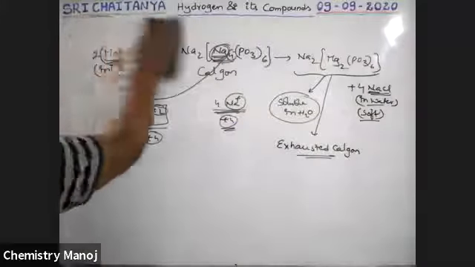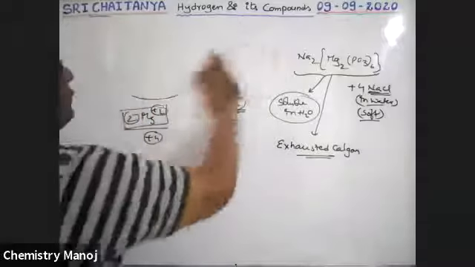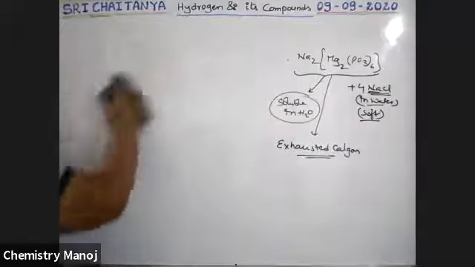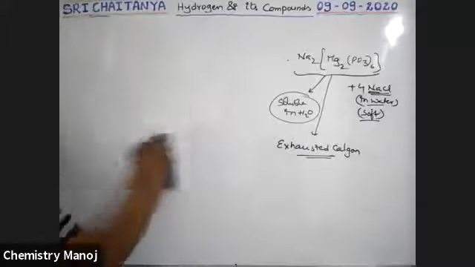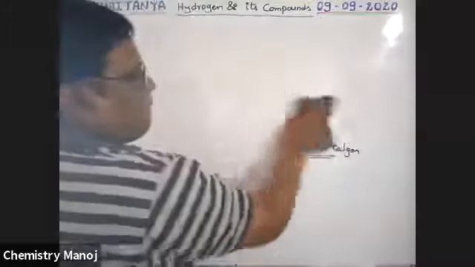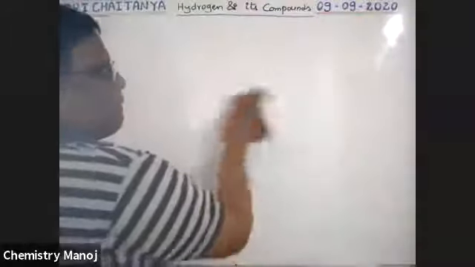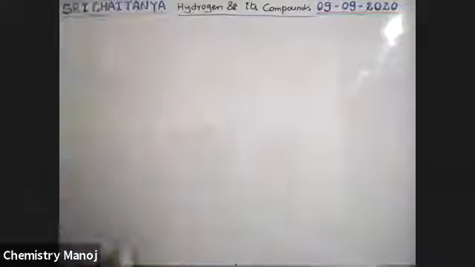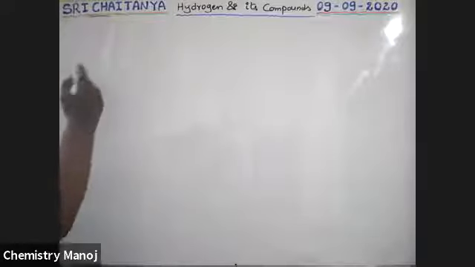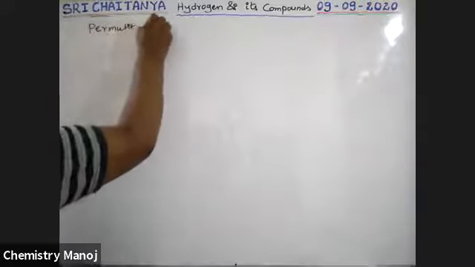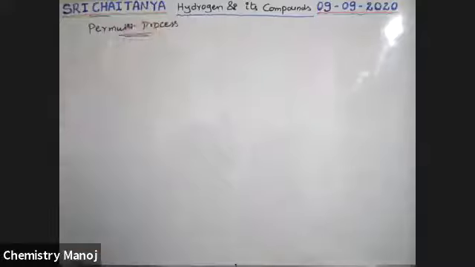Next method, that is the permutit process.